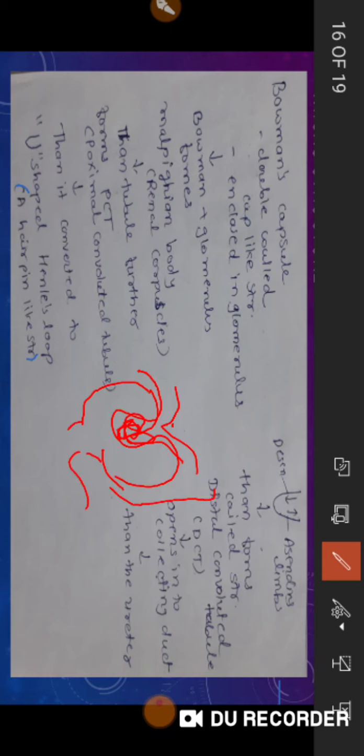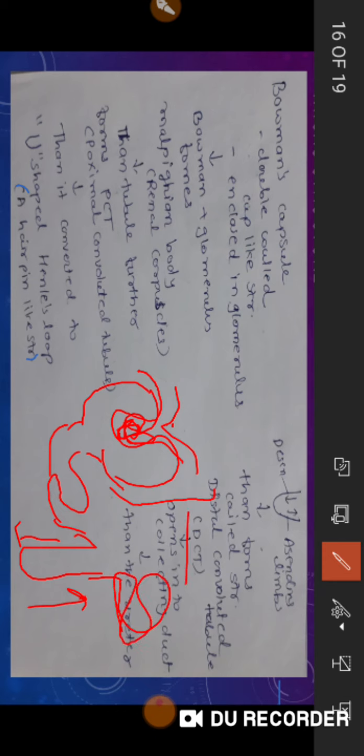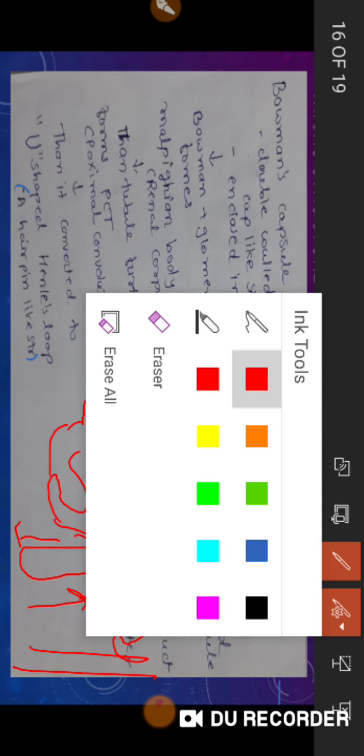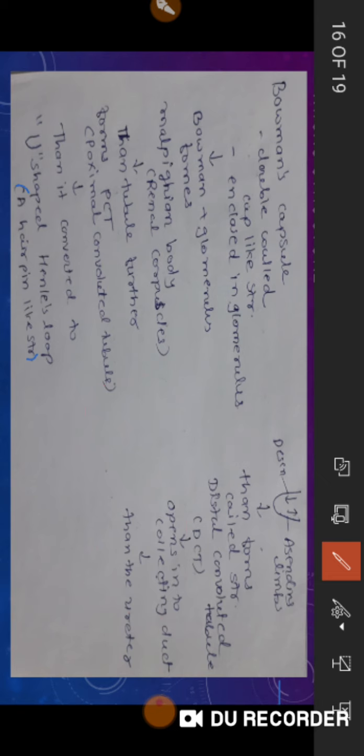Then it is converted to a coiled structure called the proximal convoluted tubule. Then it is converted to a U-shaped hairpin structure, the loop of Henle. Descending part of Henle and ascending part of Henle. Again it forms a coiled structure called the distal convoluted tubule, and then it is converted to the collecting duct. Clear? So this whole flow chart is how it goes, right?